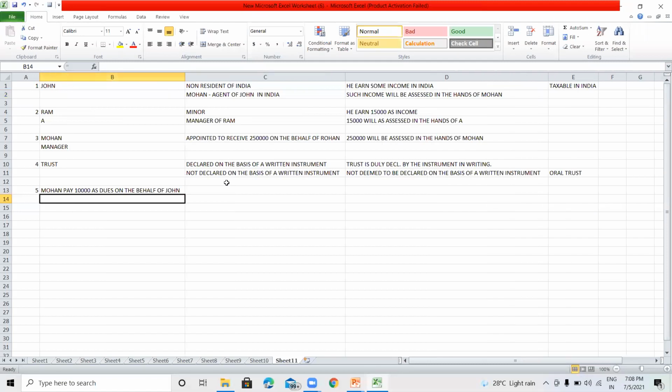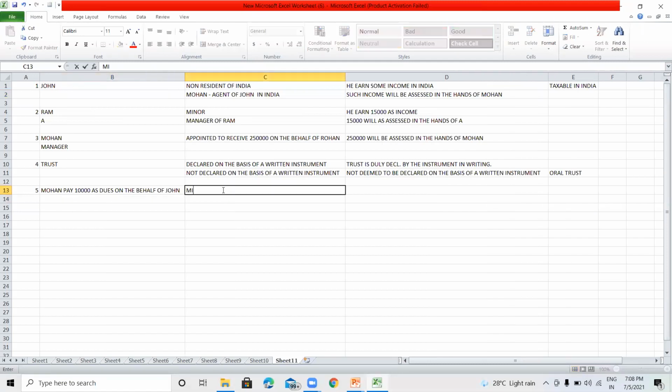Then Mohan has the proper right to recover such 10,000 from John.